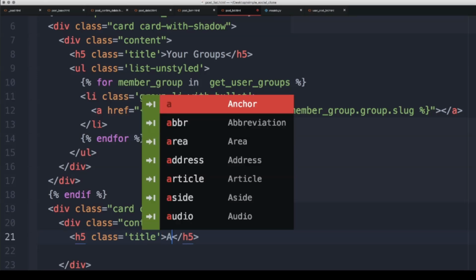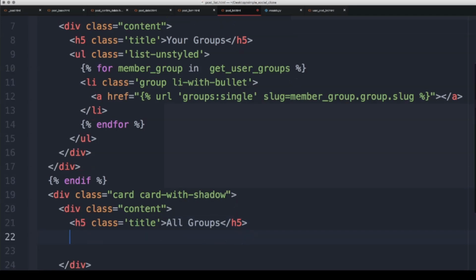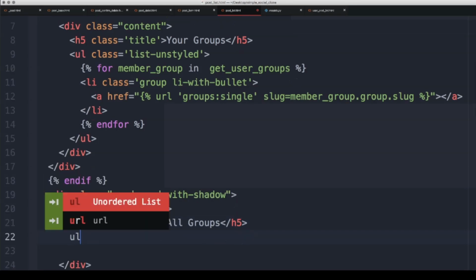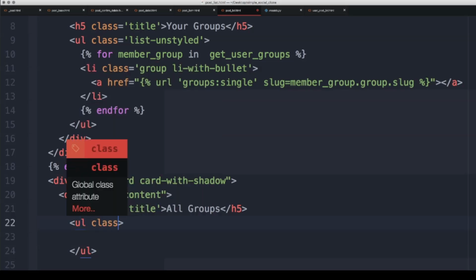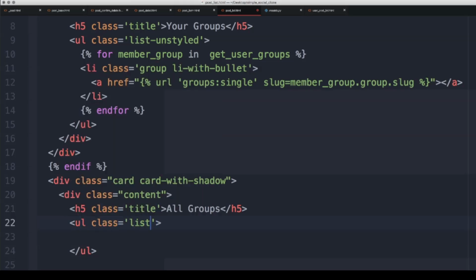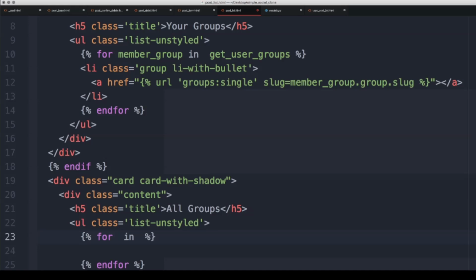And then we will say an unordered list, and let's give this a class. So this will be list-unstyled in case we ever want to edit that. And here what we are going to say is another for loop. So we'll say for other_group in get_other_groups.